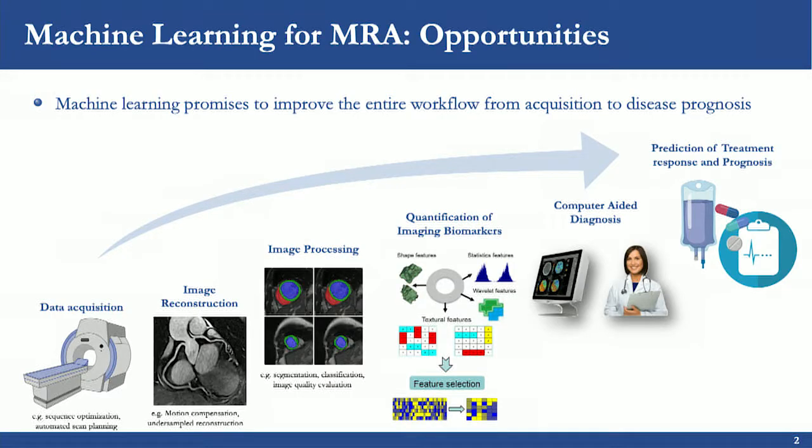So, as we just heard, machine learning promises to improve the entire workflow from acquisition to disease prognosis. This includes sequence optimization and automatic scan planning at the acquisition level, a more robust and reproducible motion compensation and undersampled reconstruction with extremely fast computational times, several types of image processing tasks, and quantification of imaging biomarkers, based on which computer-aided diagnosis and prediction of treatment response and prognosis could be realized.